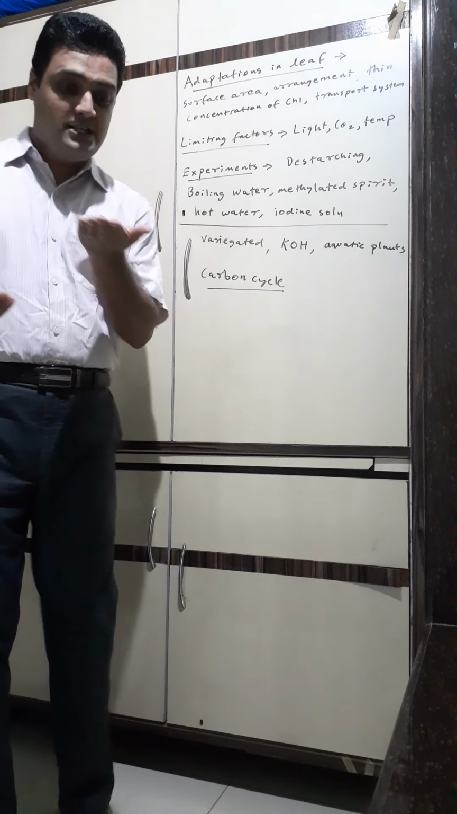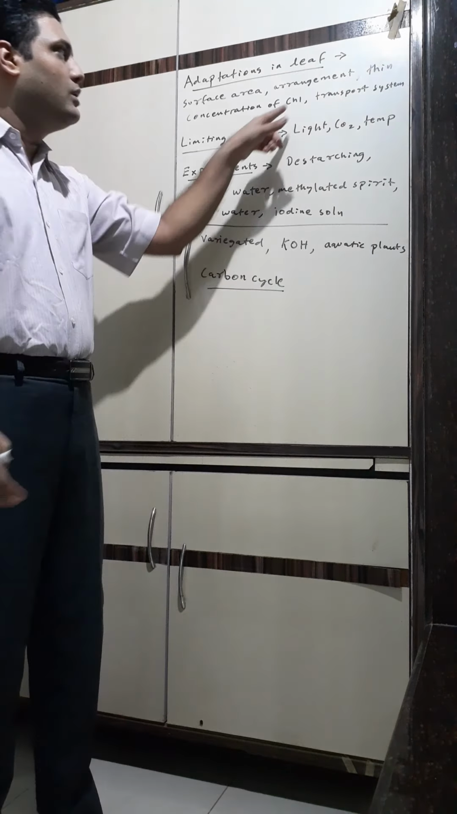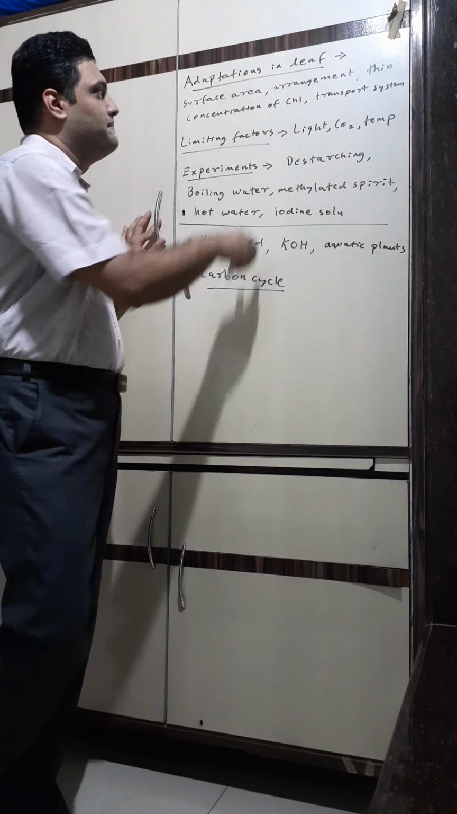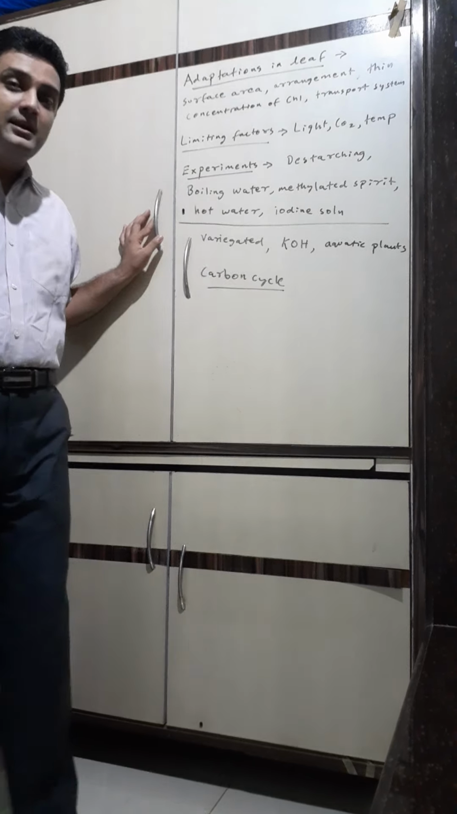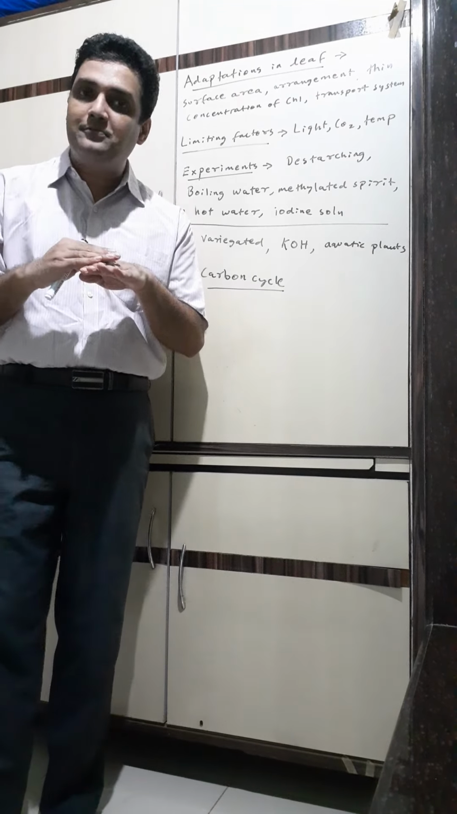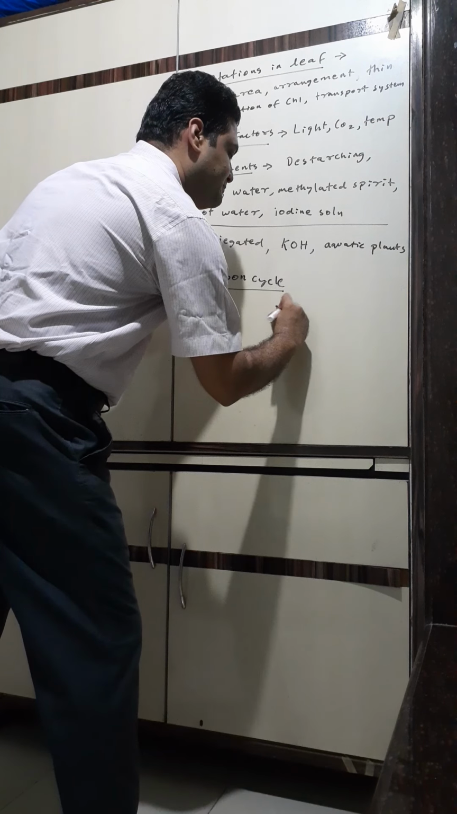Arrangement, how will be the leaf arrangement? More at right angles, so that light is more incident on it. Thin leaves so that light can easily penetrate it. Concentration of chlorophyll. Remember, children, there is a layer, outermost layer of the leaf, that is called mesophyll. Mesophyll layer.